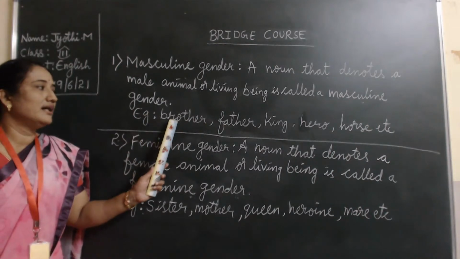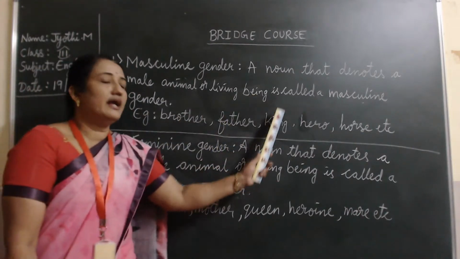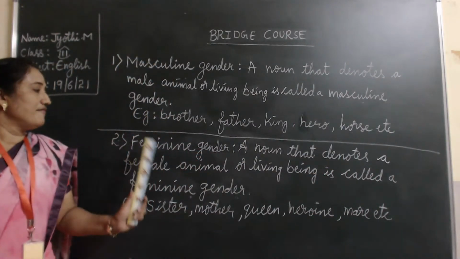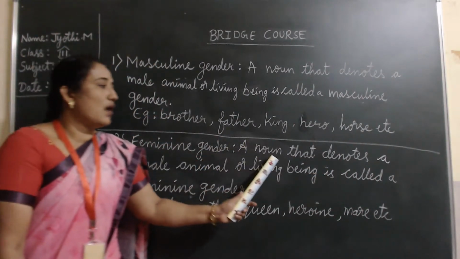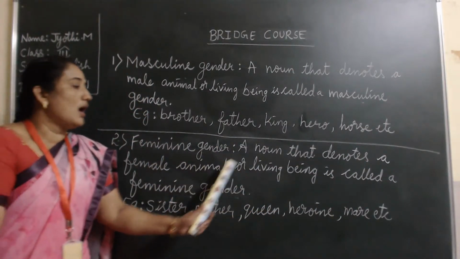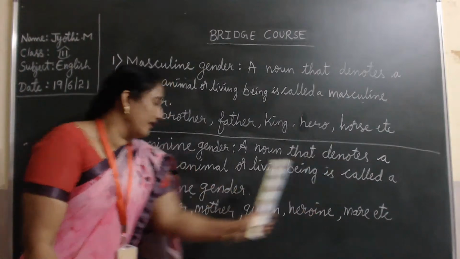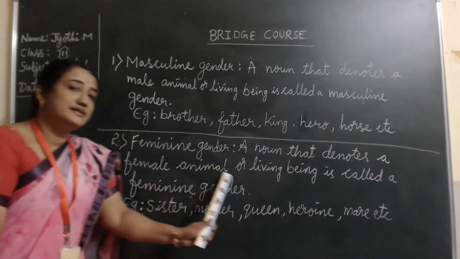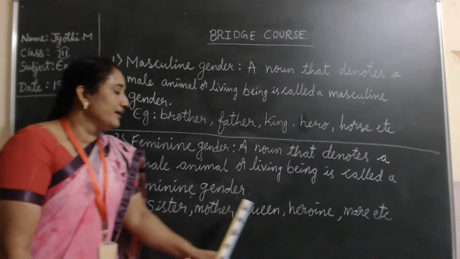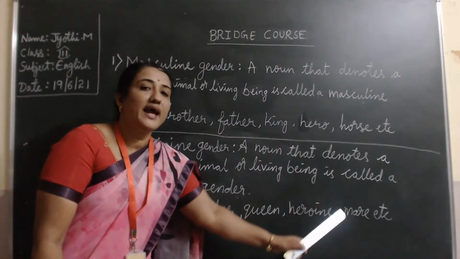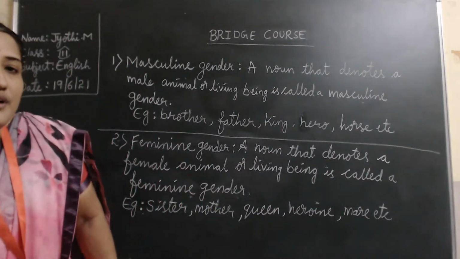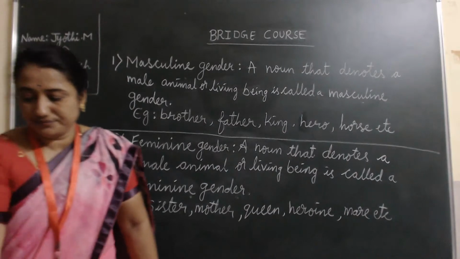Example: brother, father, king, hero, horse, etc. The feminine gender, a noun that denotes a female animal or living being, is called a feminine gender. Examples are sister, mother, queen, heroine, mare, etc. Take down the definitions, children.